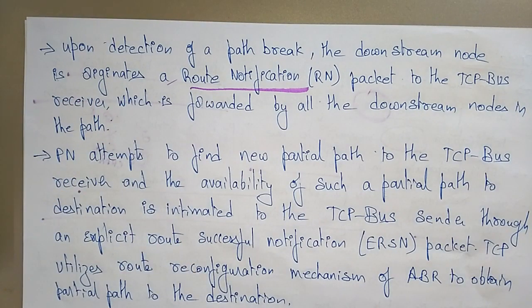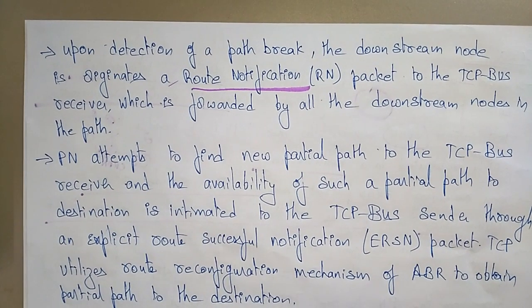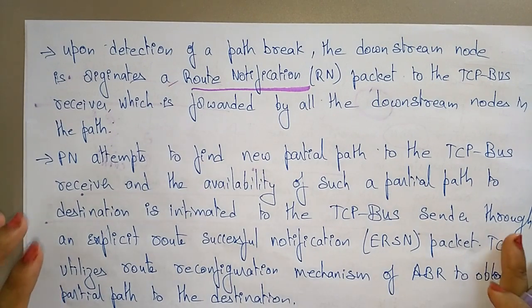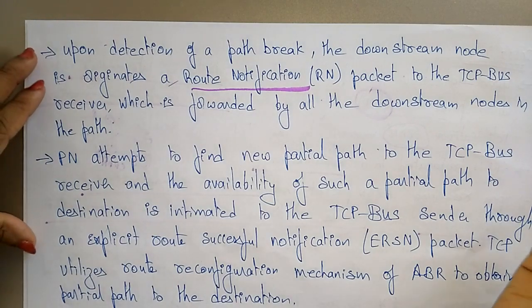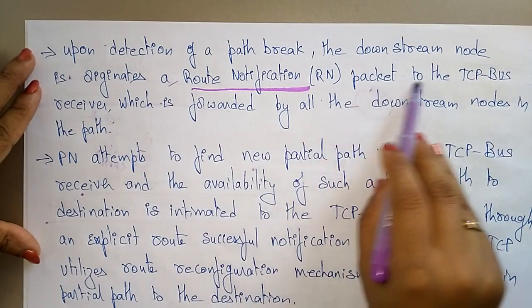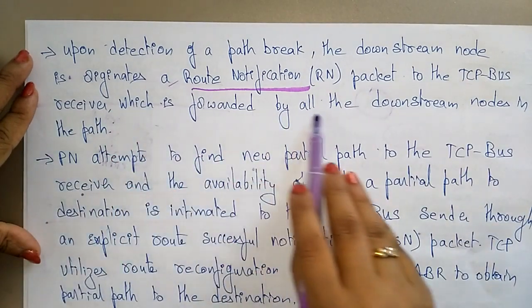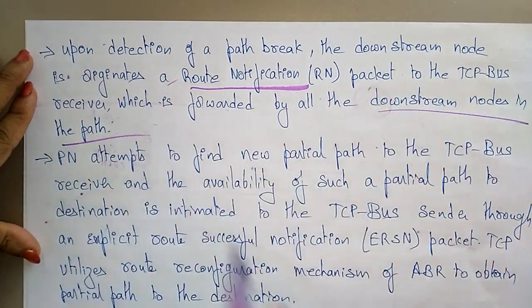So whenever the pivot node sends the ERDN packet to the sender, the sender is going to freeze. Up to that you're clear. Now, upon detection of the path break, the downstream node originates a route notification. Why is the route notification originated? Because the path is broken, so we have to find the new path. A new path can be found by checking all other paths. So the route notification packet goes to the TCP bus receiver, and is forwarded by all the downstream nodes in the path.